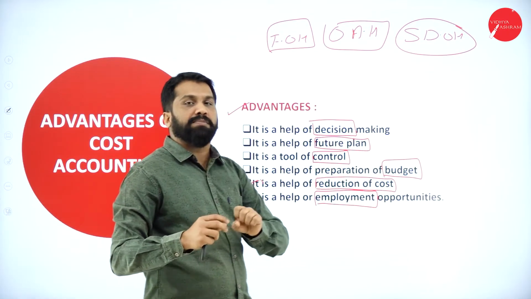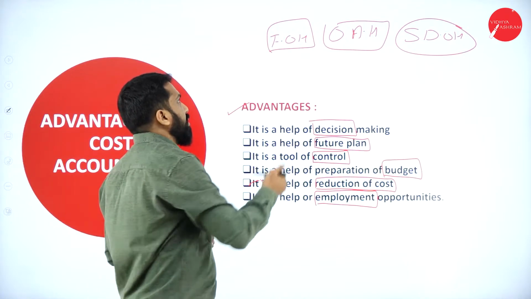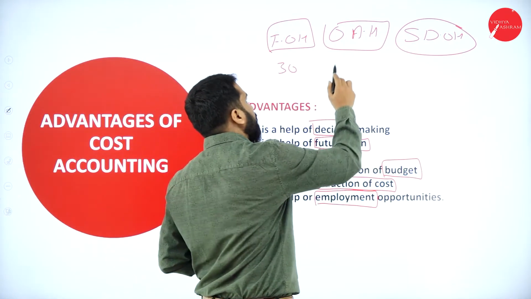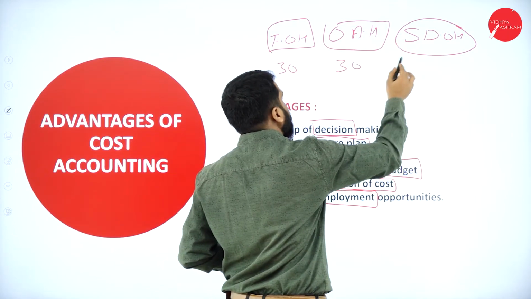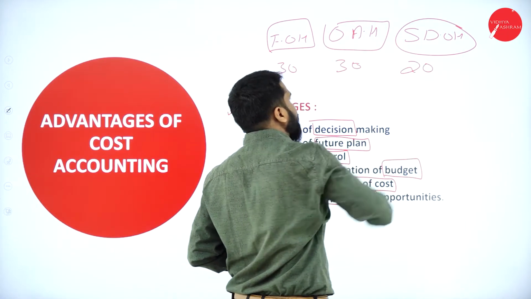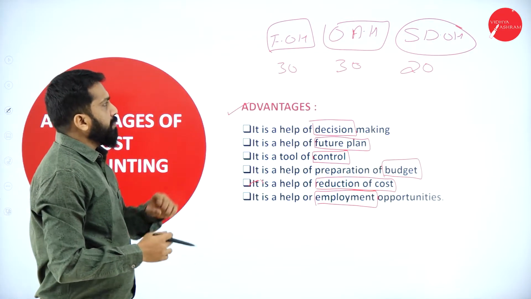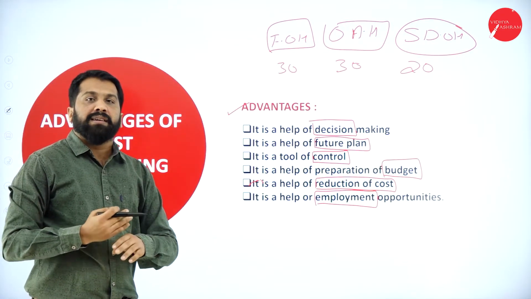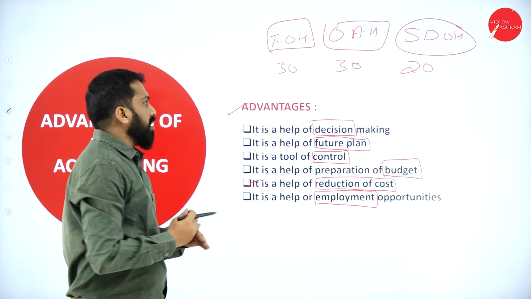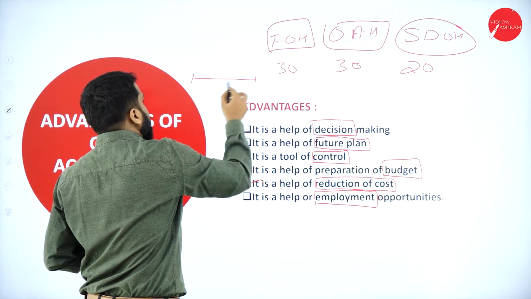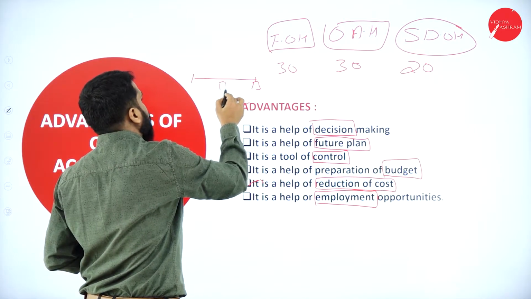Now, for this particular pen, you have spent 30 on factory and 30 on office, 20 on selling and distribution overhead. Now, in this few things are there, like transportation, like you are going today from one place to another place. So there is a shop here, there is one more shop here.